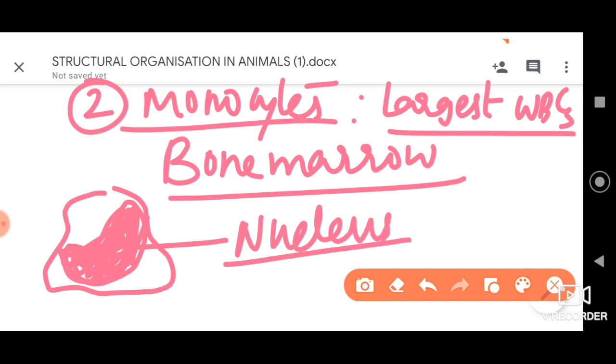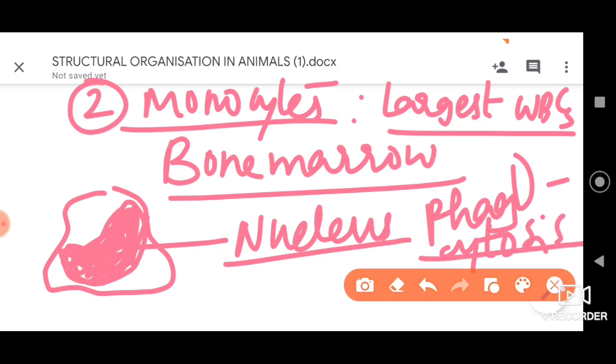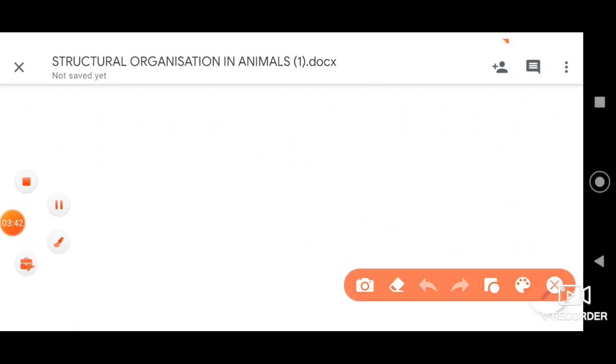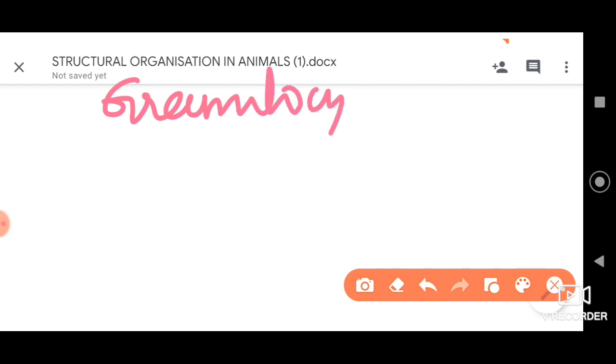Let me tell you their role: they are phagocytic in function. They perform phagocytosis. What do we mean by phagocytosis? When any microbe comes and attacks our body, they engulf it, directly take it inside their body and digest it. So that is the role of monocytes, the second type of agranulocytes. So we have only two types under agranulocytes, the lymphocytes and the monocytes, and they do not have any granule-like structures in their cytoplasm. Secondly, dear students, we have granulocytes. The second type of WBC cells are granulocytes.